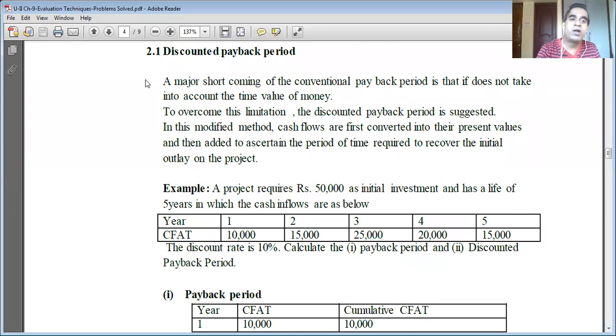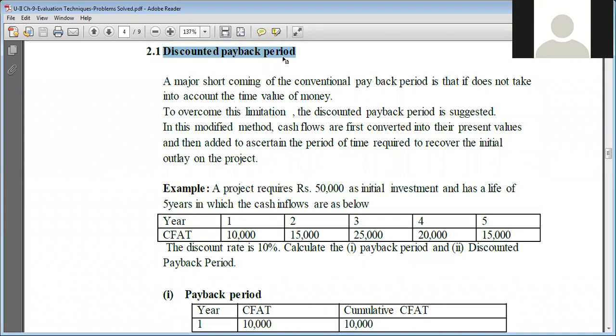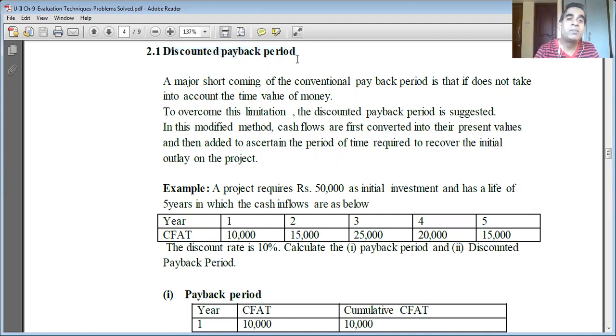So let me go ahead with a modified version of payback period, which is called the discounted payback period. Payback period is a traditional technique which doesn't take into account the concept of time value of money. To make it more practical, the element of time value of money is inserted into the technique of payback period. Hence, it is called a discounted payback period.